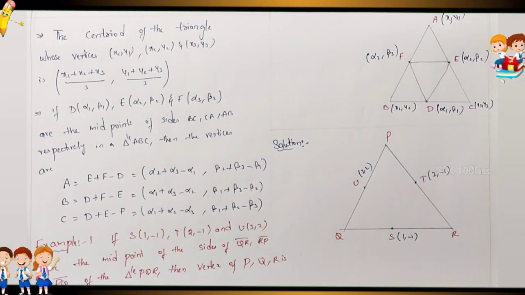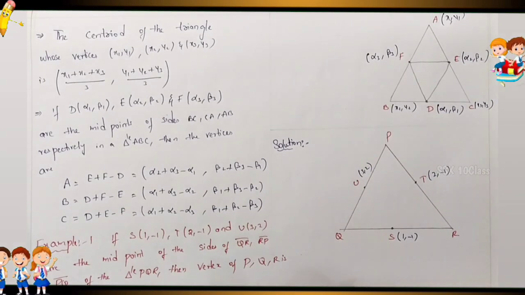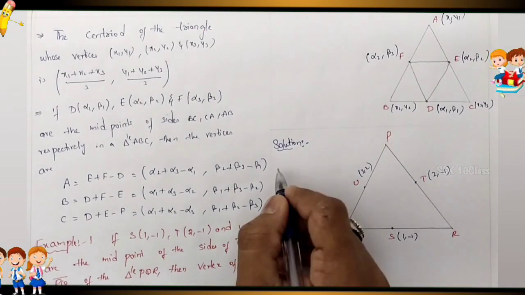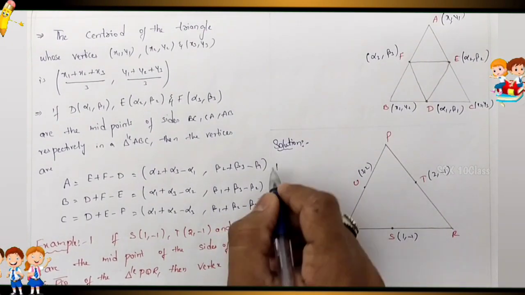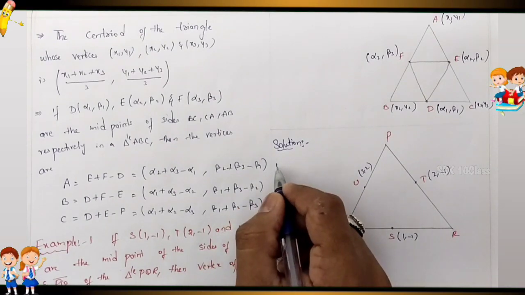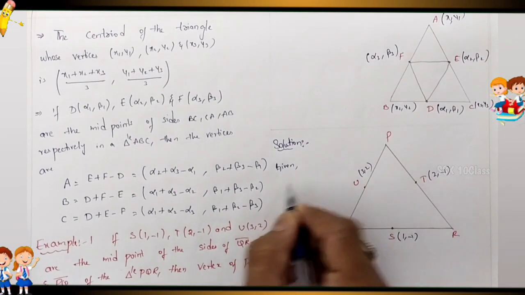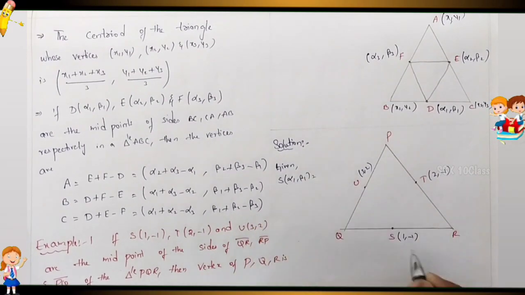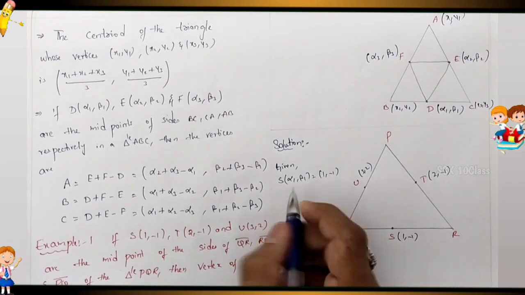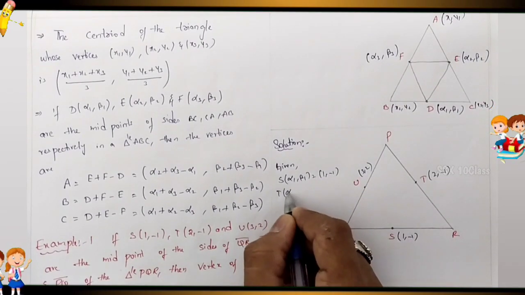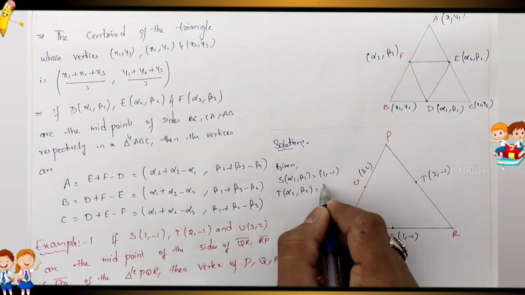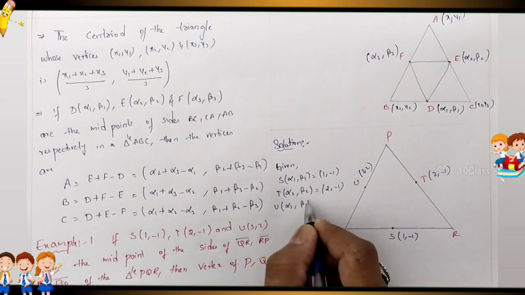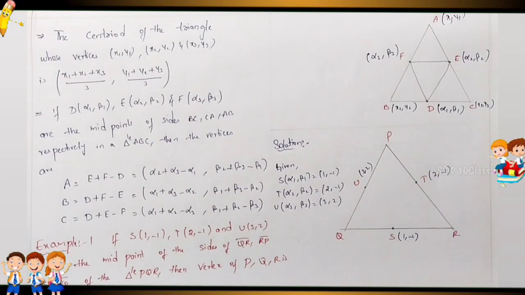Now write down what is given. S: alpha 1 comma beta 1 equals 1 comma minus 1. T: alpha 2 comma beta 2 equals 2 comma minus 1. U: alpha 3 comma beta 3 equals 3 comma 2.